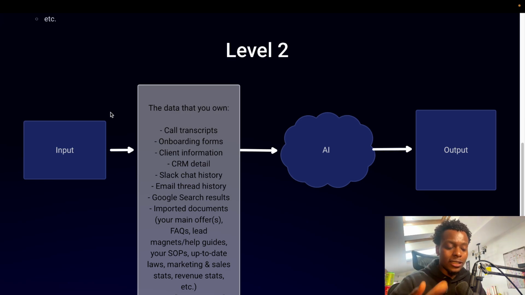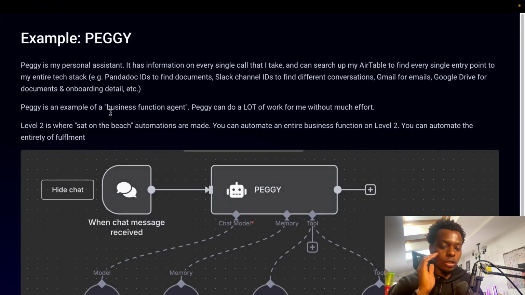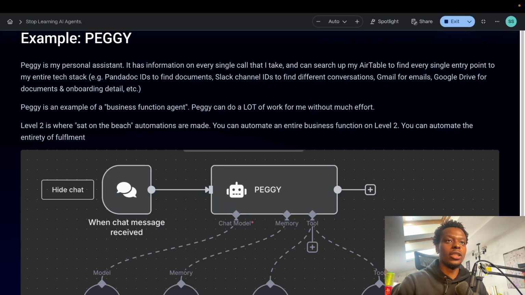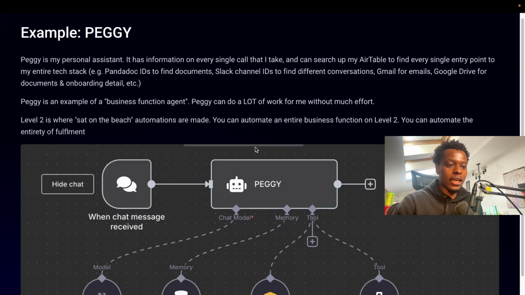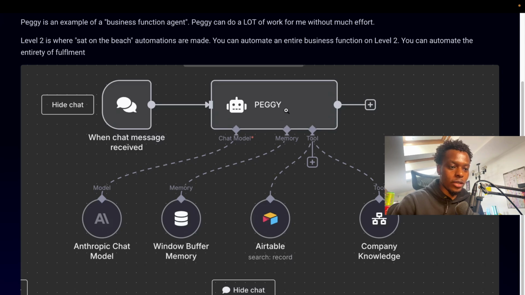Then there's marketing and sales stats. If you're keeping a dashboard, revenue stats, all of that stuff, just in general, your secret sauce, you feed AI all of this and the output that you're going to get is going to be so tailored. The best example I have of that is my personal assistant called Peggy. Peggy is an agent that, if you scroll down, you can see is simply just when a chat message is received, we hit up Peggy.